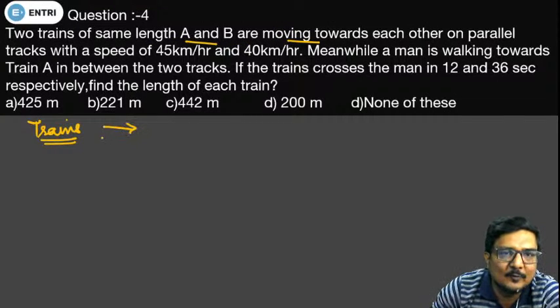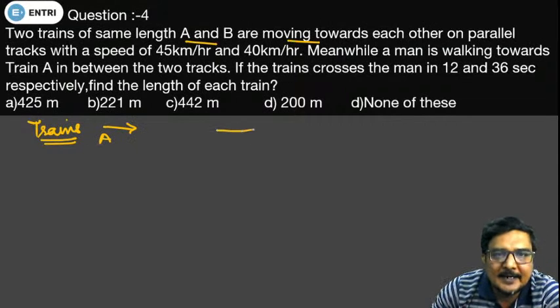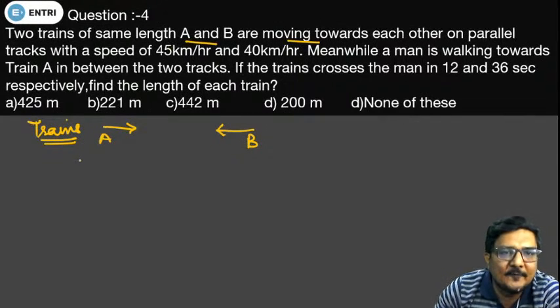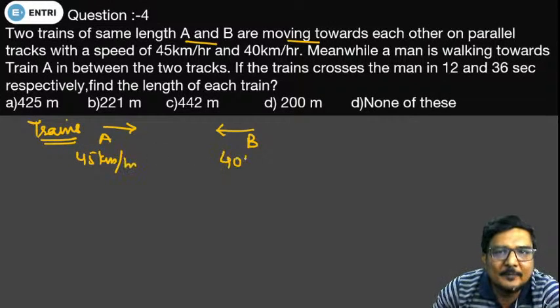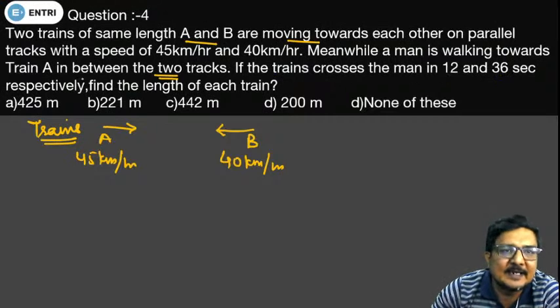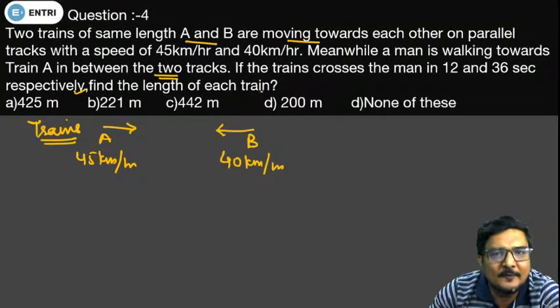Train A is moving towards B and train B is moving towards A on a parallel track with a speed of 45 km per hour and 40 km per hour. Meanwhile, a man is walking towards train A in between the two tracks. If the trains cross the man in 12 and 36 seconds respectively, find the length of each train.